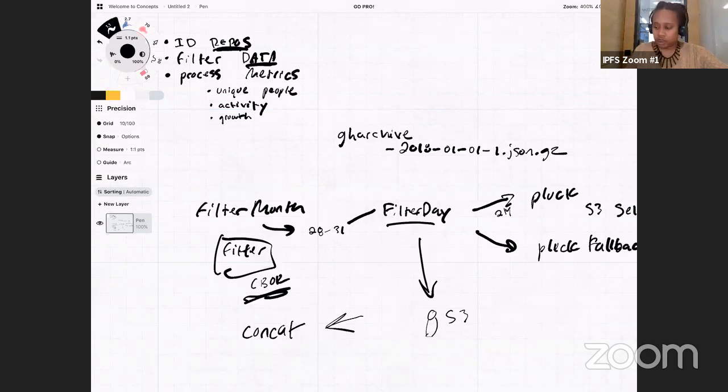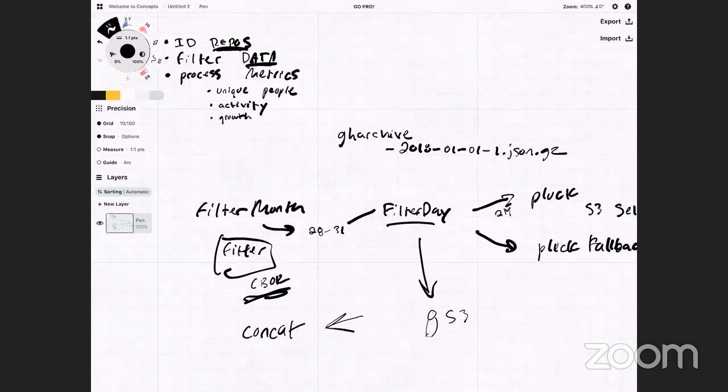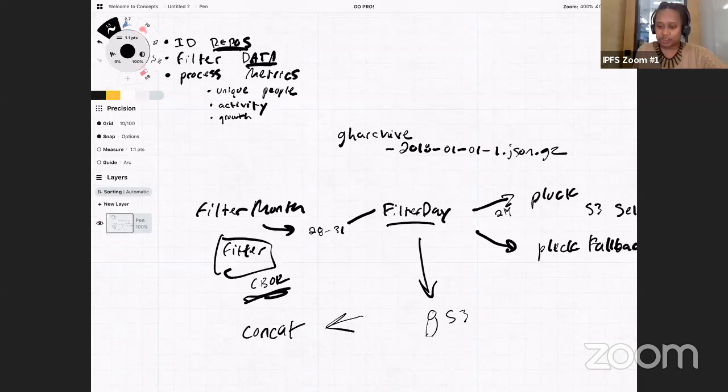I have a question. It seems like you are at the point where the data is clean enough for you to analyze. Have you seen anything of interest in terms of people who are contributing and activity on IPFS?